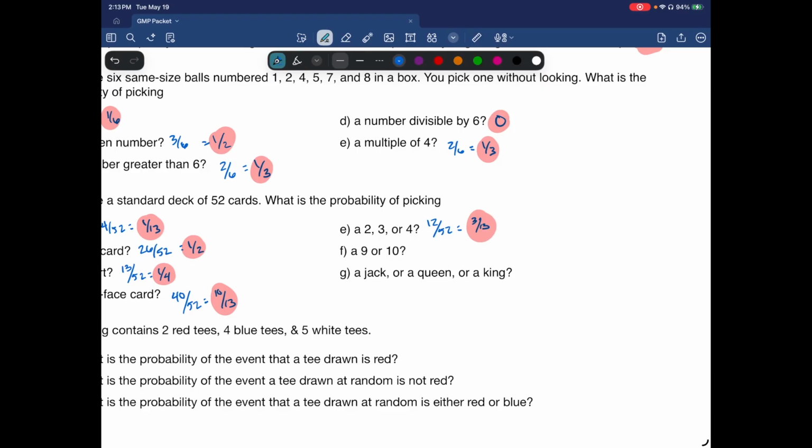A 9 or a 10. All right, well, there's 2 of those. What about a 9 or 10? Well, there's 2 of those. 2 times 4 is 8, so 8 out of 52. And that's going to reduce to 2 out of 13.